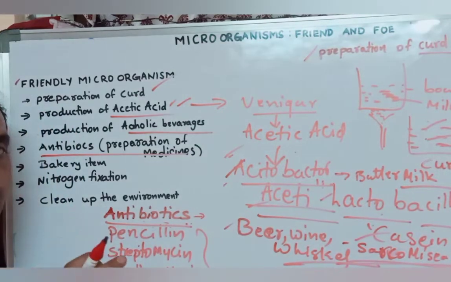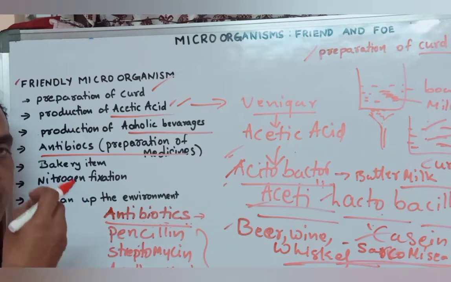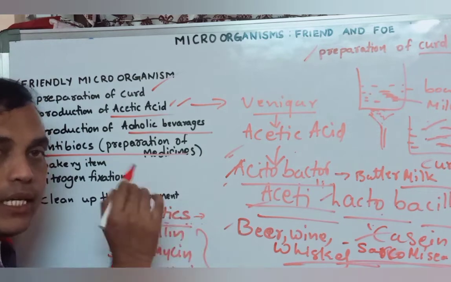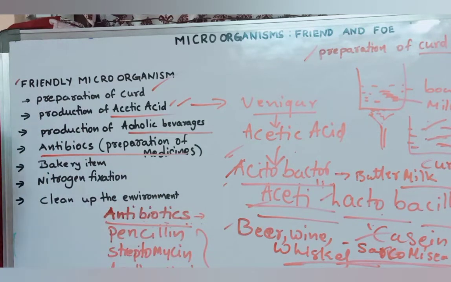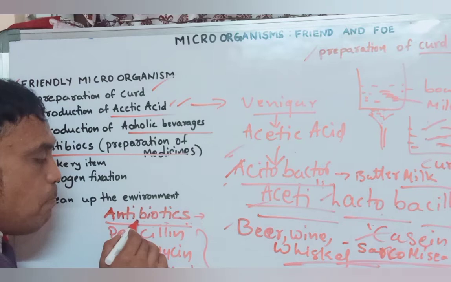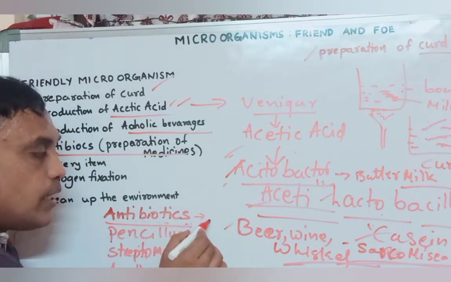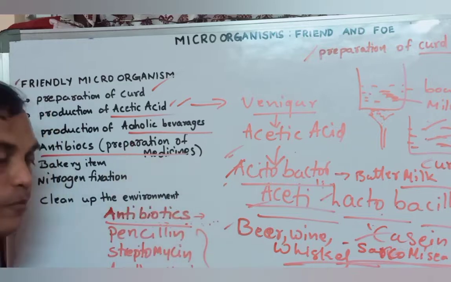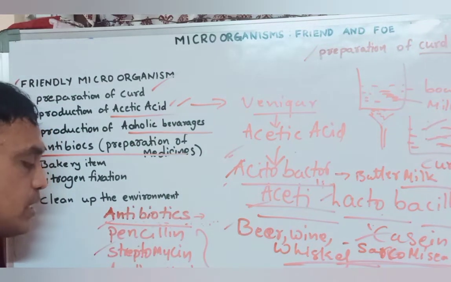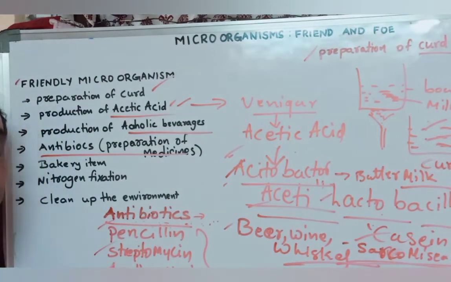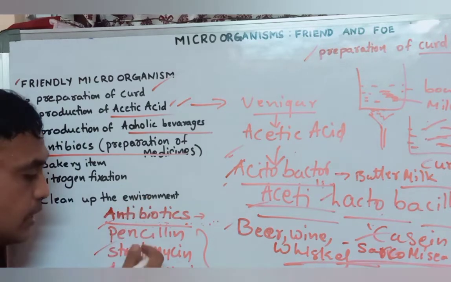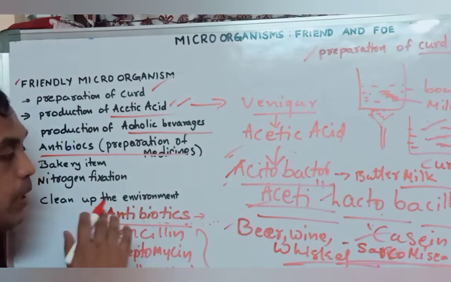Generally, if we suffered with any disease, we are taking some antibiotics. Antibiotics are generally useful to kill bacteria, microorganisms in our body. Examples are penicillin, streptomycin, azithromycin. These are the examples of antibiotics. These antibiotics are prepared by what?